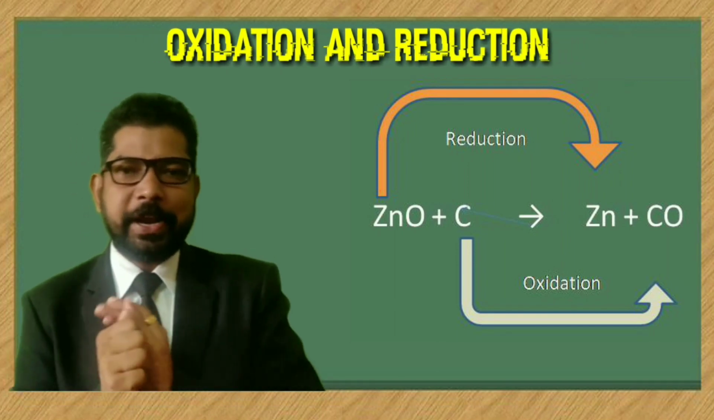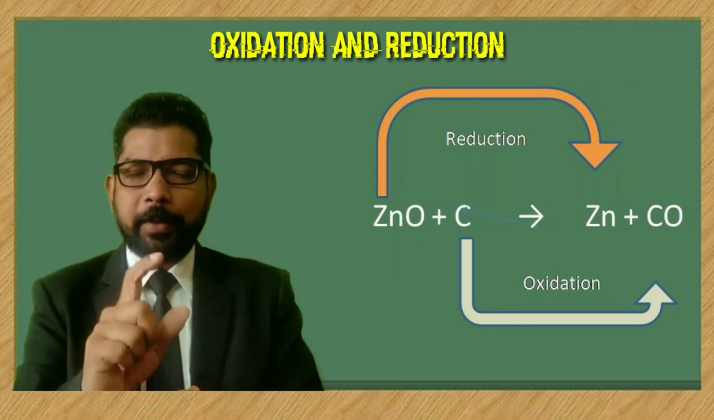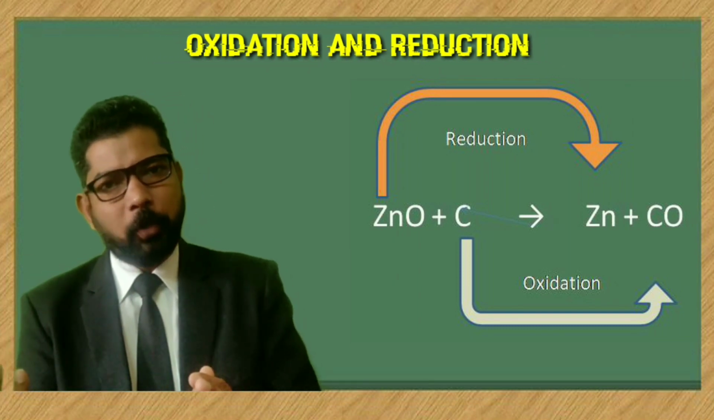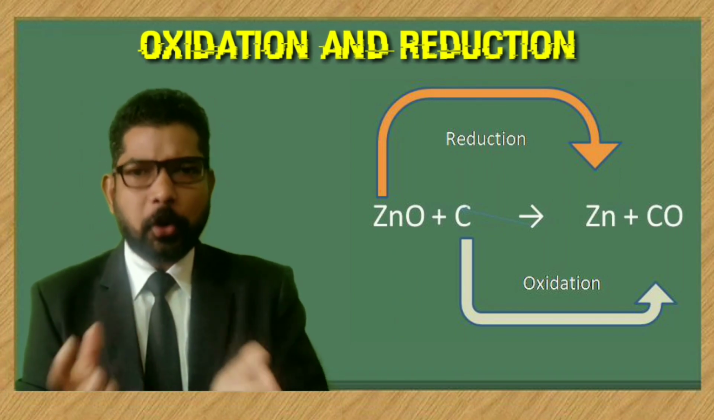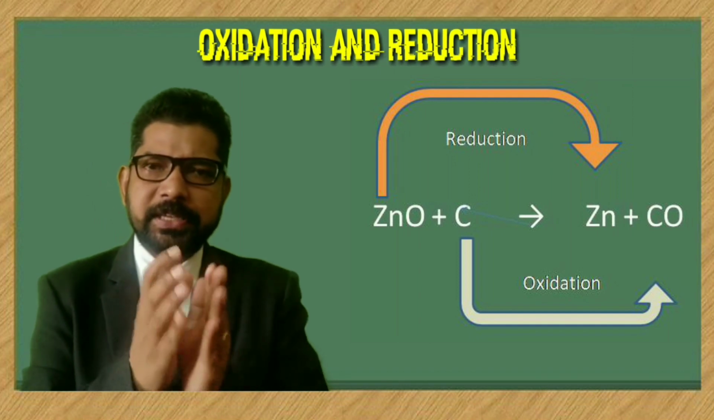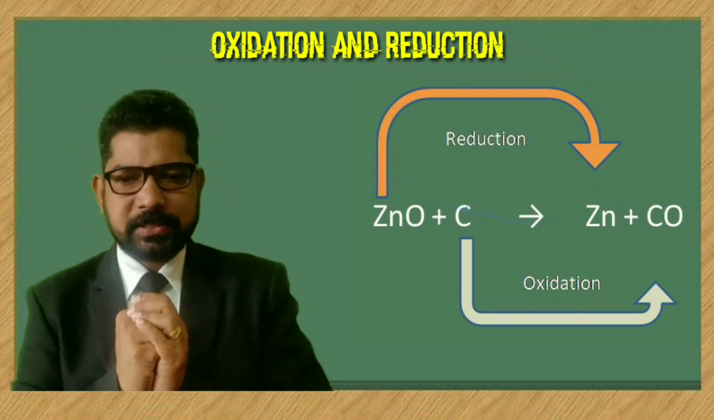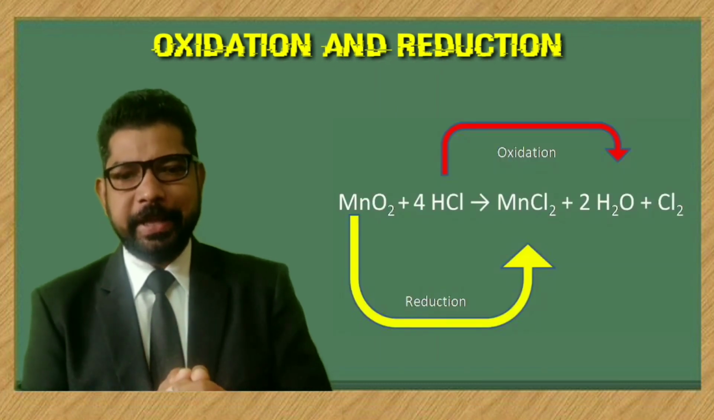Why is zinc reduced? Because oxygen is removed from zinc. And what about carbon? Carbon is oxidized. Carbon became carbon monoxide, so carbon monoxide is formed and we can say that carbon is oxidized. Hope it is clear. Here is one more example we can see.